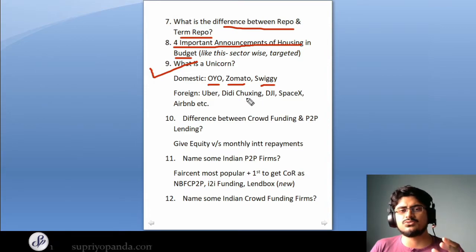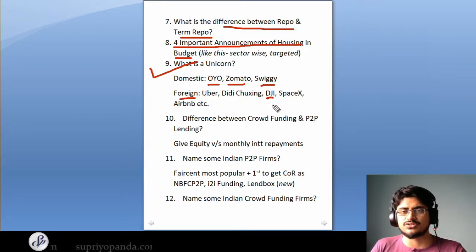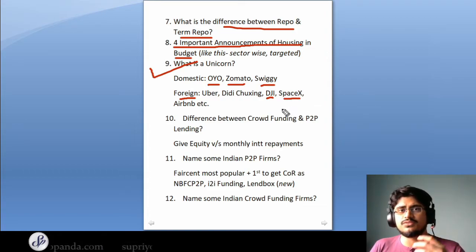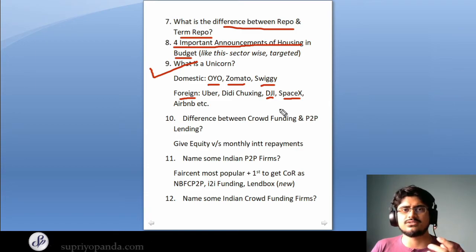And if they ask you the same question for foreign unicorns, so you can say they are Uber, DiDi Chuxing, DJI, SpaceX, Airbnb, etc. So DJI has come into prominence recently because it's a drone manufacturer, and SpaceX is also something that is discussed quite a lot because of Elon Musk's plan to go to Mars. And there are various other kinds of startups which have achieved this mark.